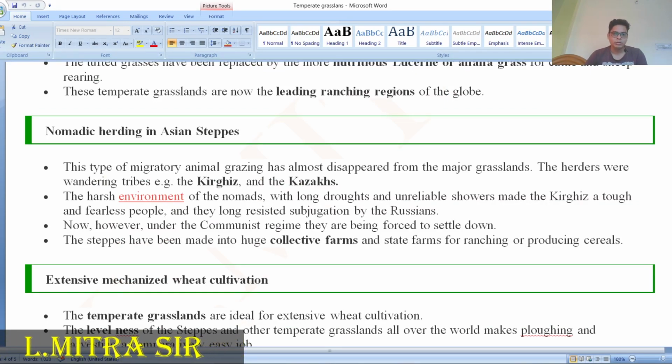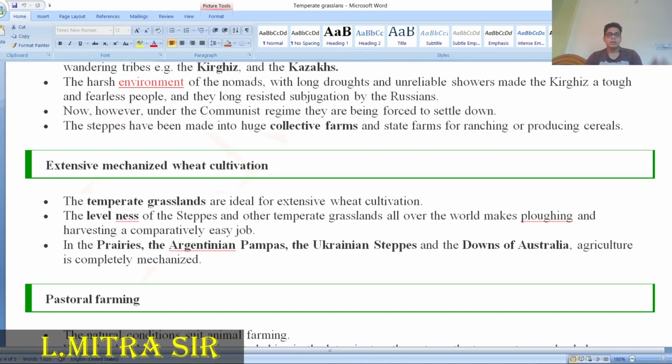The Asian grassland is known as the steppe, and there are the Kyrgyz and the Kazakhs. They are nomadic peoples, or herders, found over there. The harsh environment of the nomads, long droughts and unreliable showers can be found over the Kyrgyz. The tribe is tough and fearless, and they resisted the subjugation of the Russians. Collective farms can be practiced over there in the steppe area.